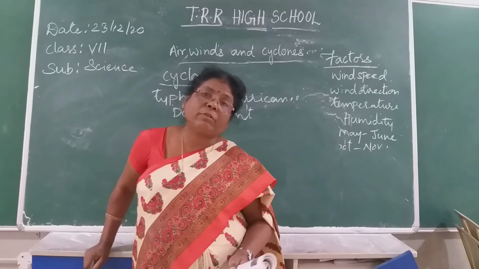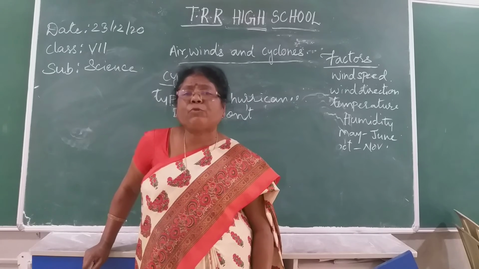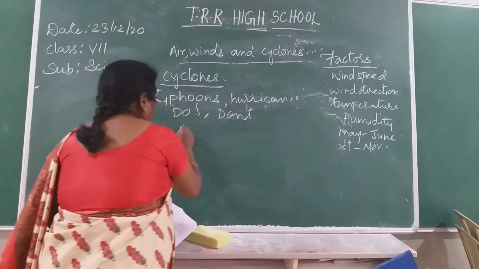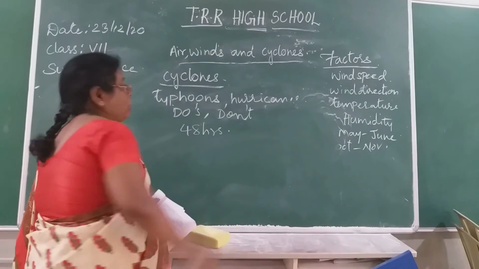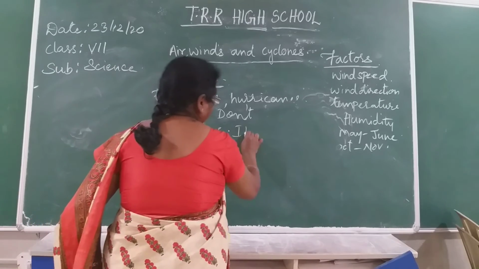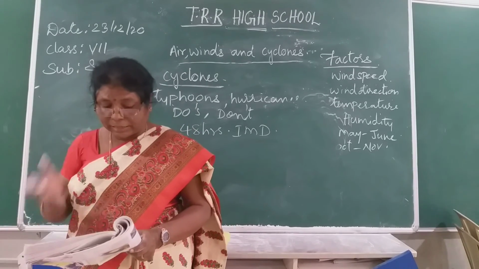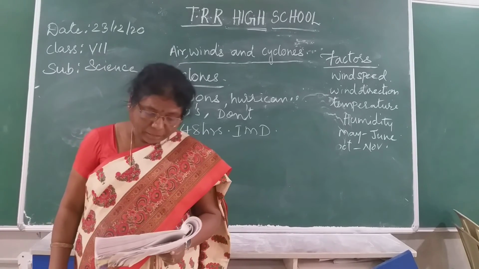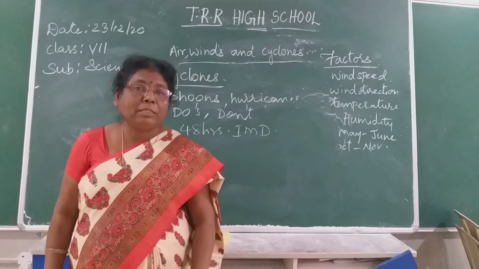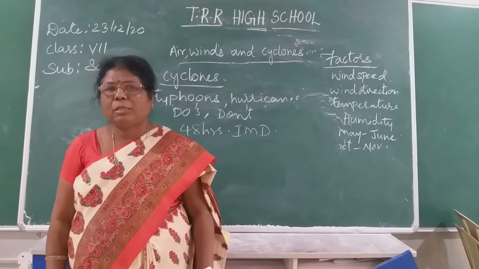Advanced technology has developed. And these days we are better protected. We get the information through the weather satellites. We get the information before 48 hours. You get the information through the weather satellite, IMD, Indian Meteorological Department, which collects the data from the satellite, isn't it? So information about cyclones will be given by the IMD, that is Indian Meteorological Department. Every state also has a meteorological department, isn't it?